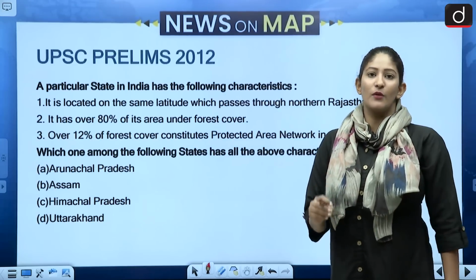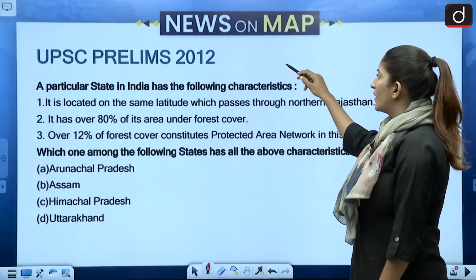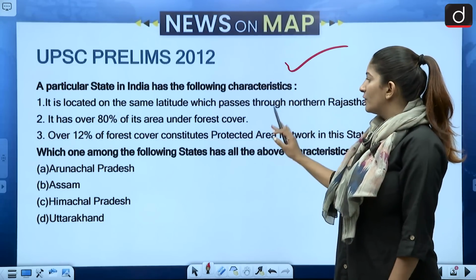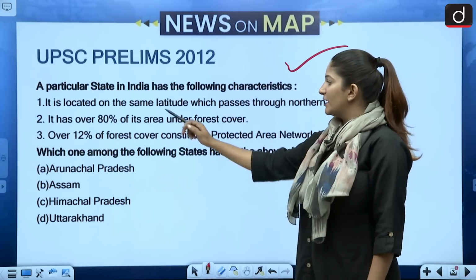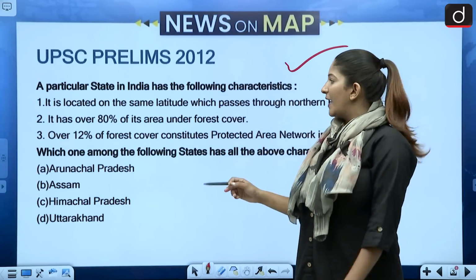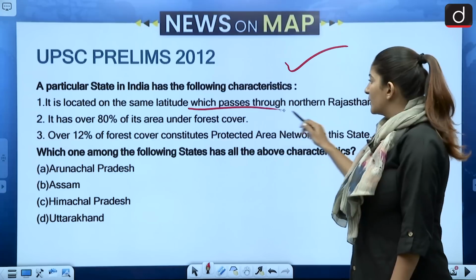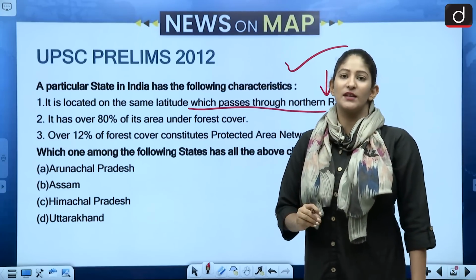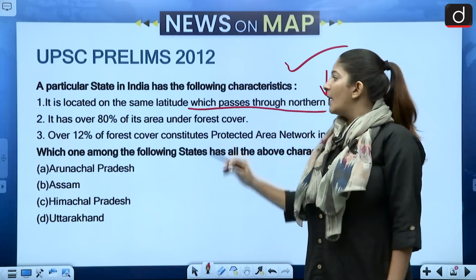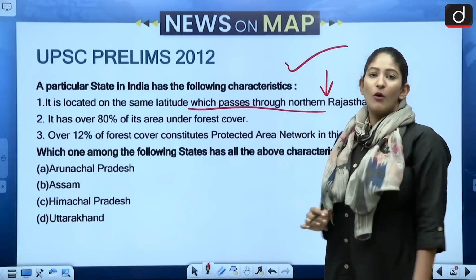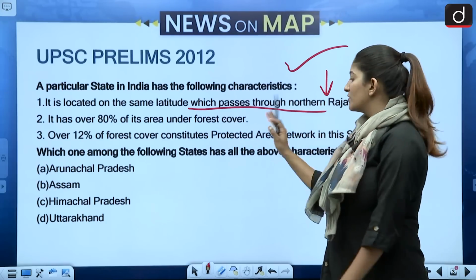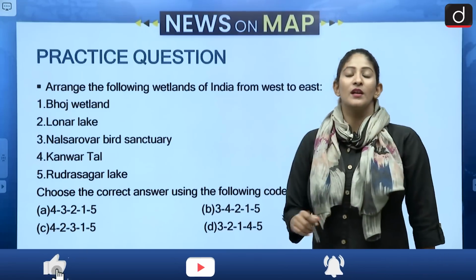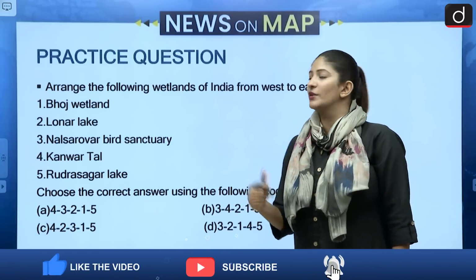As this question belongs to 2012, one thing that we have to keep in mind is that we have to go by the data of 2012 with respect to the second and the third statements. Back then, apart from this statement, which was completely dedicated towards Arunachal Pradesh, both these two were also dedicated towards Arunachal Pradesh. So many of you answered it correctly. Arunachal Pradesh was the correct answer. Now, let us talk about this particular question.